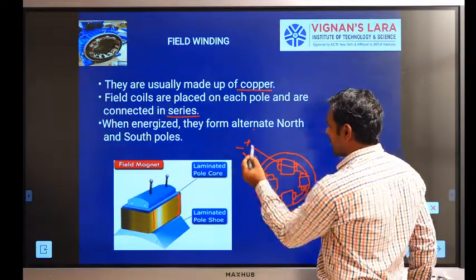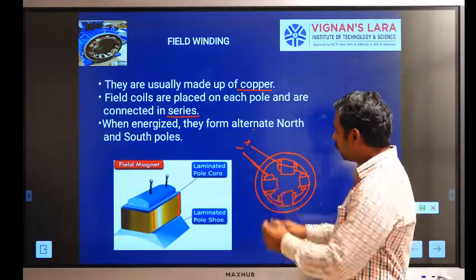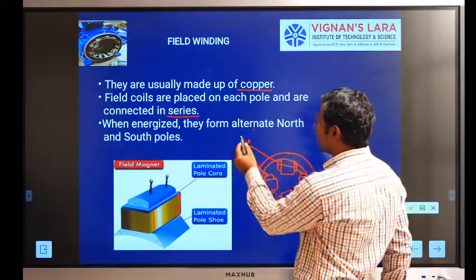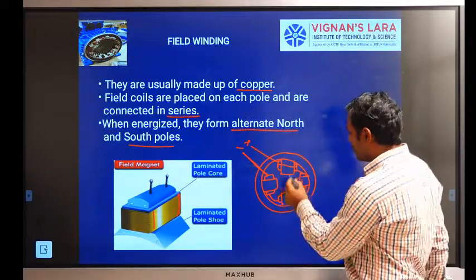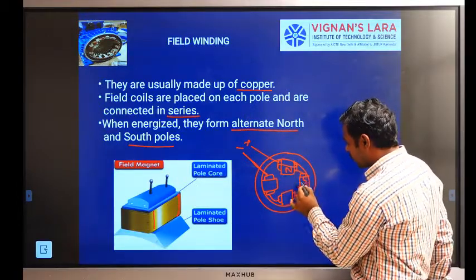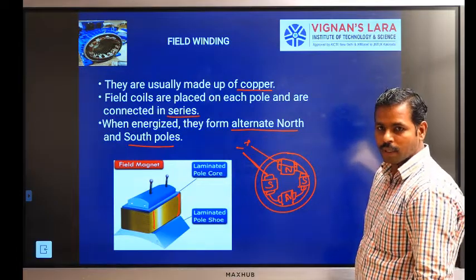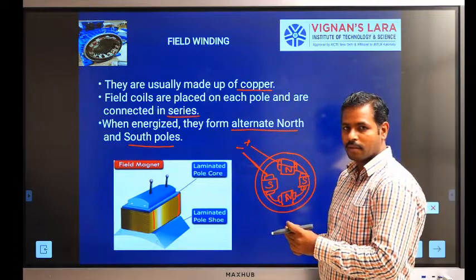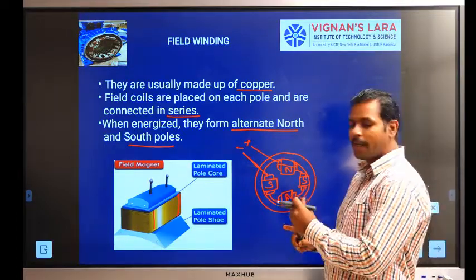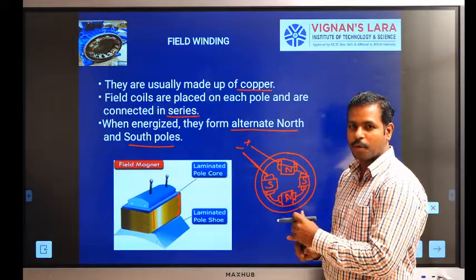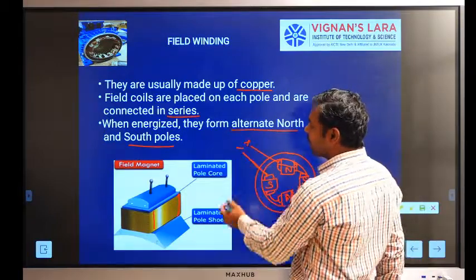So plus and minus, these two terminals are directly given to the voltage. The field winding is energized, which generates alternate north pole and south pole. One is north pole, another one is south pole. Based on the direction of current flowing through the field coils, the corresponding polarities are generated. So this is the field winding.